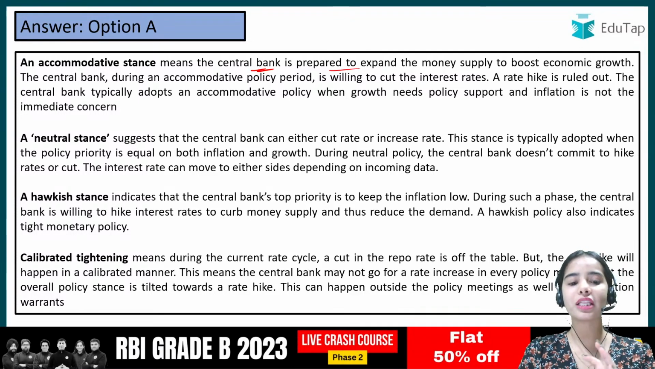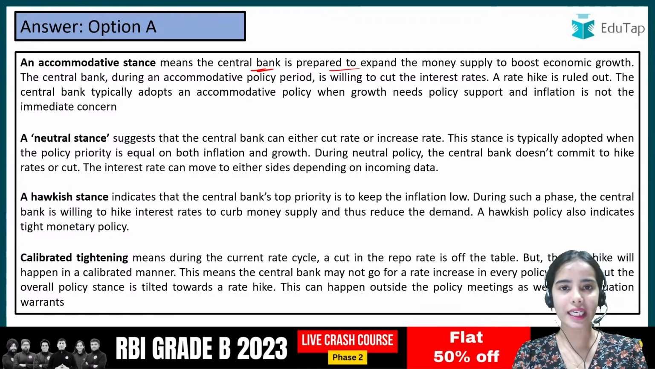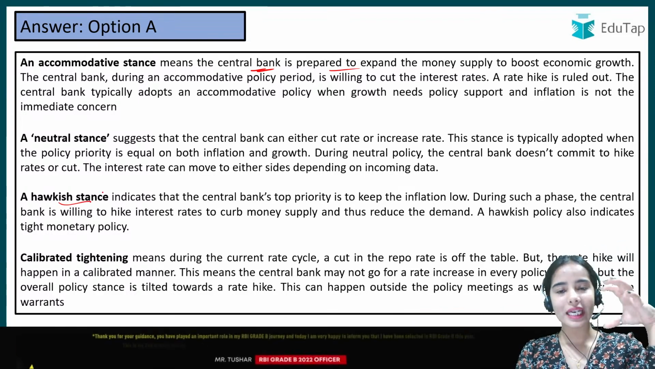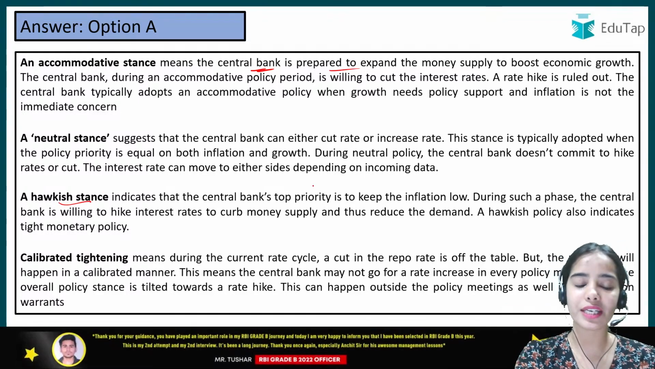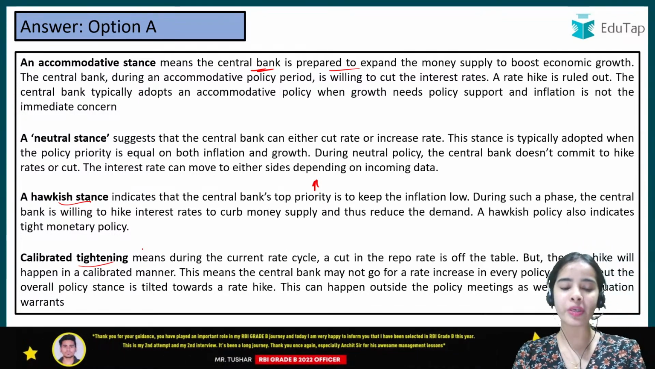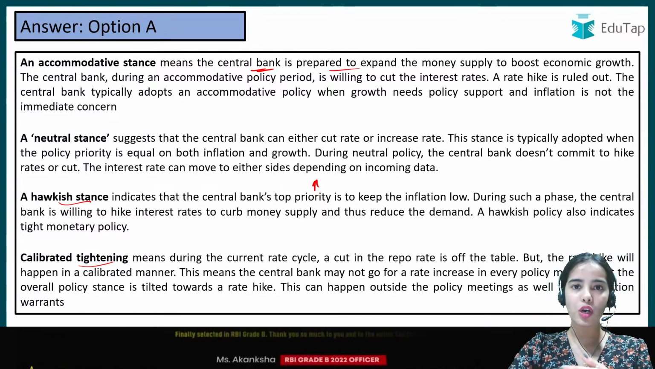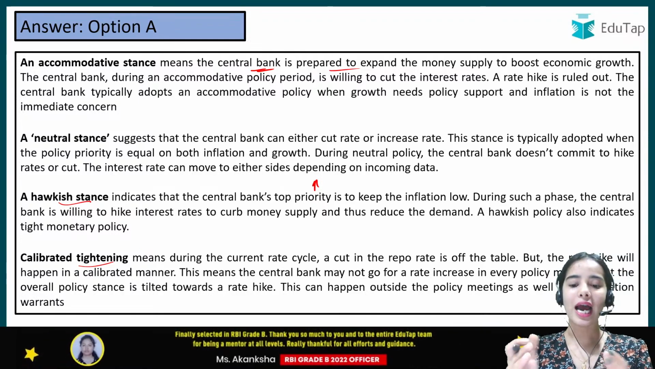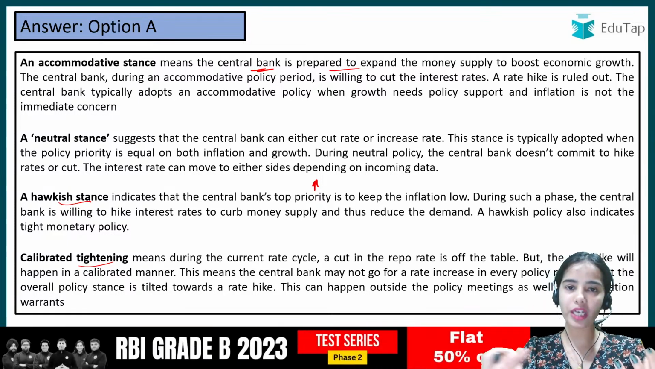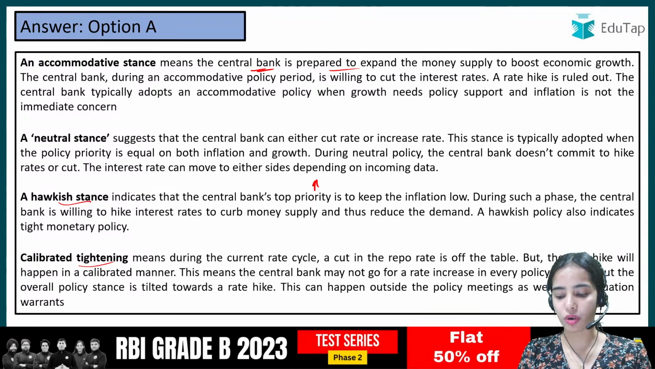Neutral stance is when the central bank is not cutting or increasing the rates. Hawkish stance is when the central bank wants to decrease the inflation, and that's why the central bank is going to increase the rates in the country. Calibrated tightening means the government will see the position of the country in the coming years, and then decide whether it has to increase the repo rate or not.